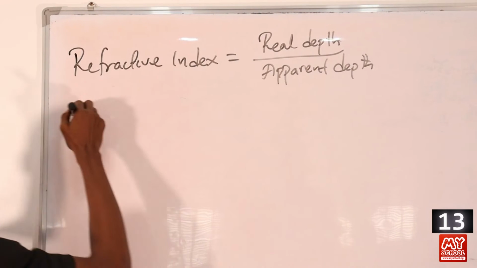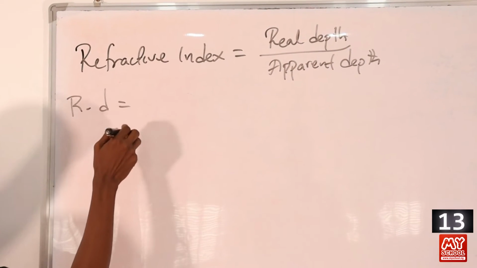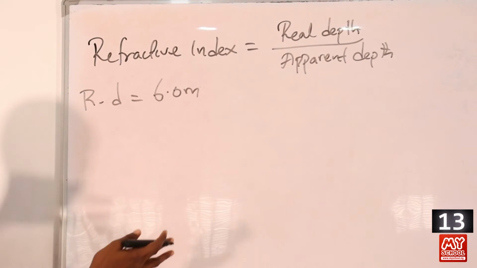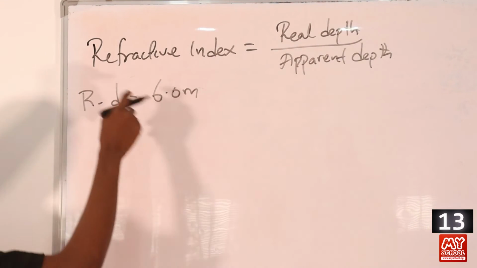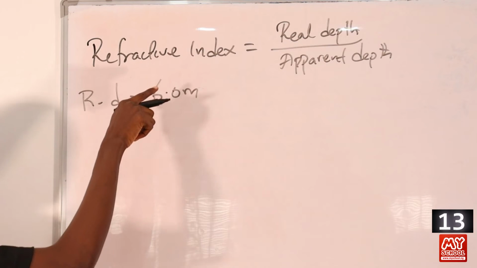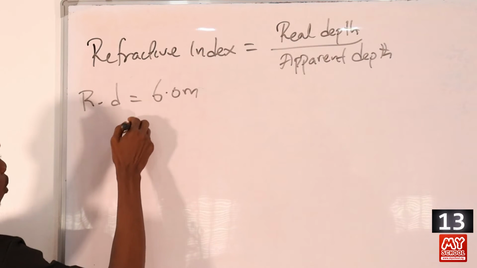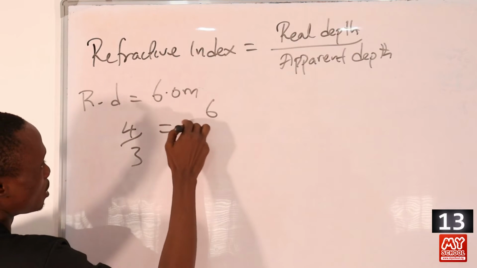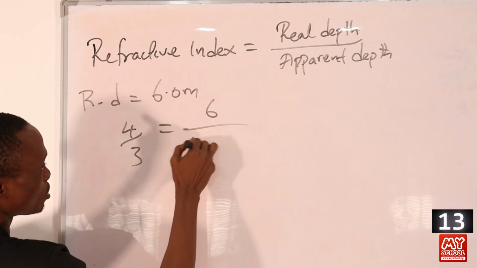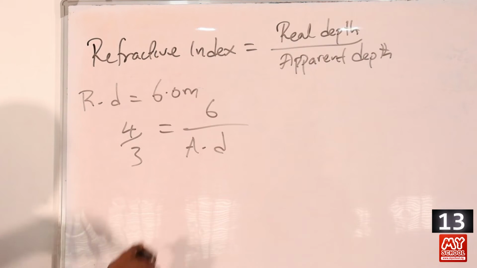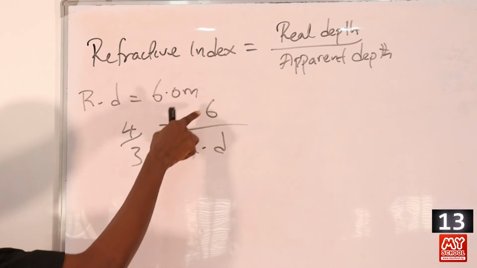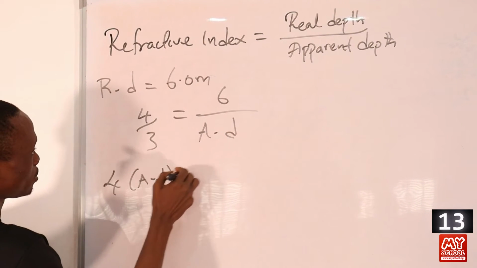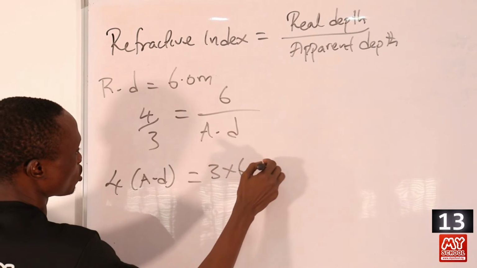In this question, we know the real depth to be equal to 6.0 meters, which is the actual depth of the river. Now we are asked to calculate the apparent depth, taking the refractive index to be equal to 4/3. So you have 4/3 is equal to 6 divided by the apparent depth. Let's just use AD for apparent depth. We simply cross multiply, so that we have 4 AD is equal to 3 times 6, which is equal to 18.